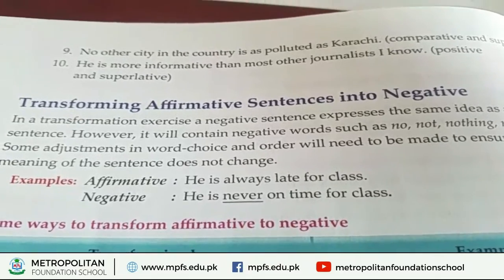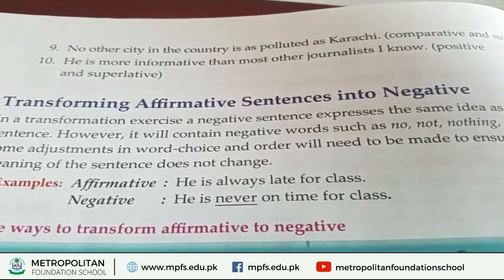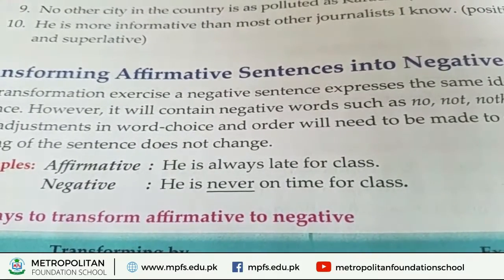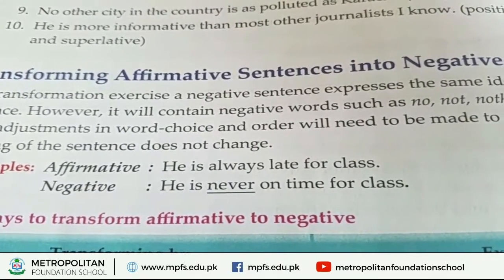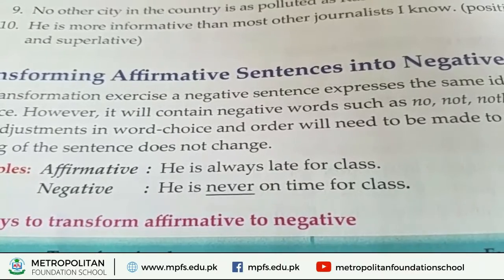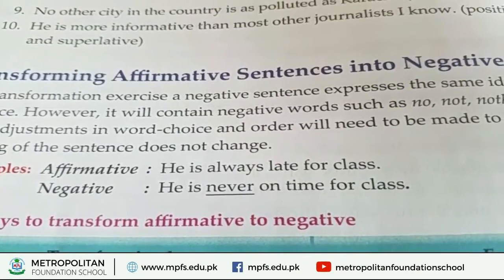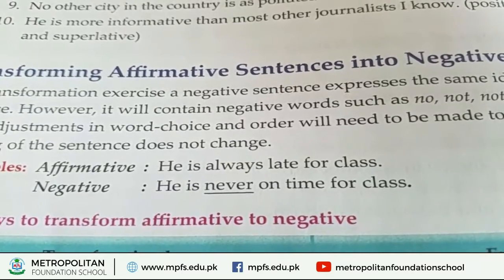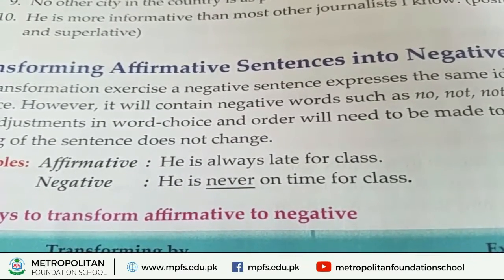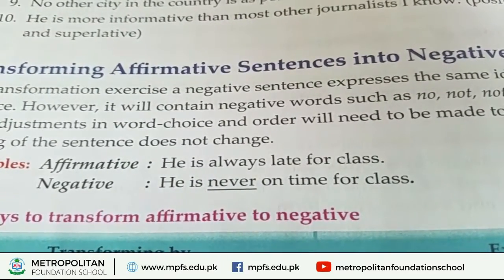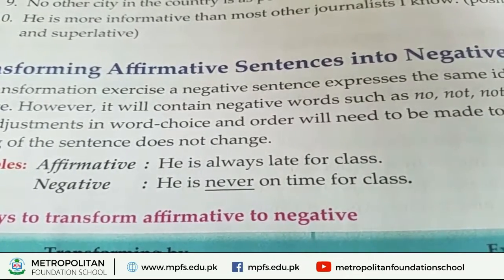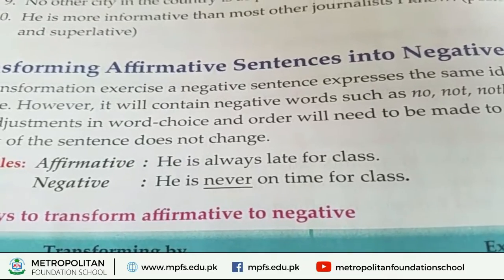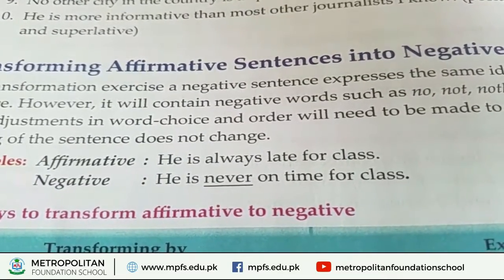Look at the example. Affirmative: He is always late for class. It is the affirmative. And how can we make it into negative? Talking about always, we can use: He is never on time for class. That is the negative of the sentence.